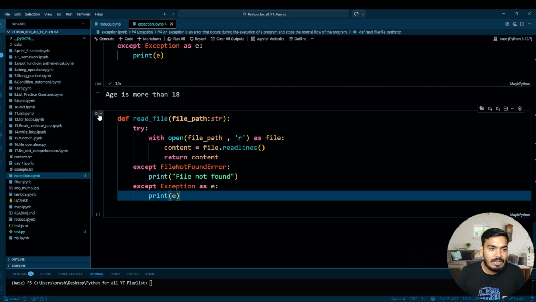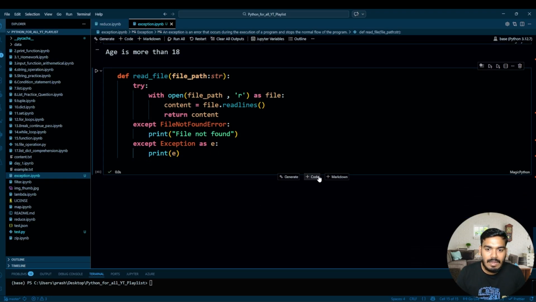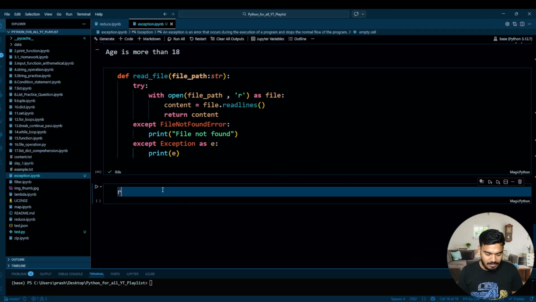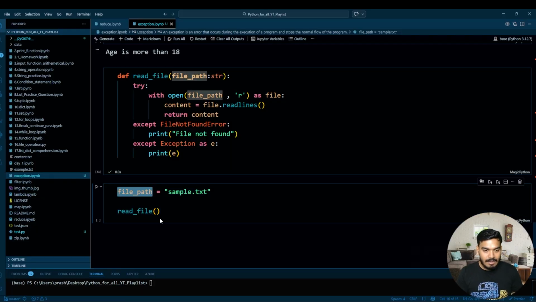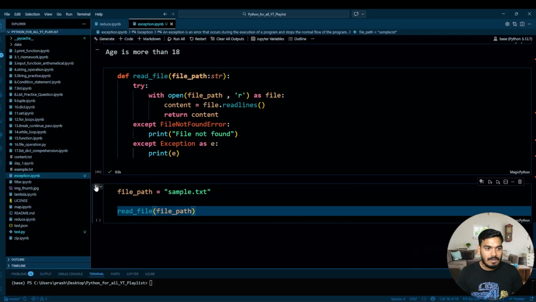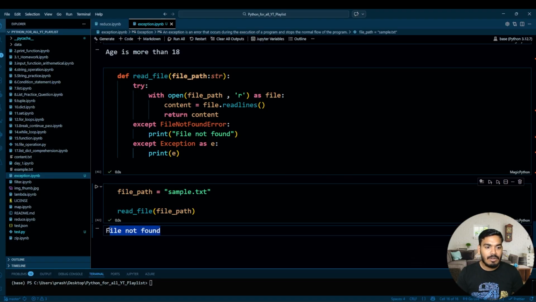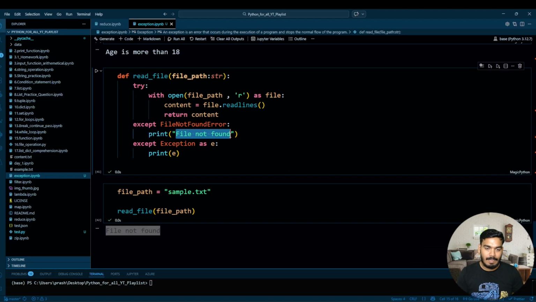Perfect. Now let's try to execute this, and now let's take this file_path equal to sample.txt, which does not exist right now, guys. Okay, so I'll take read_file and just pass this file path. Try to execute this. File not found. This error we are getting.